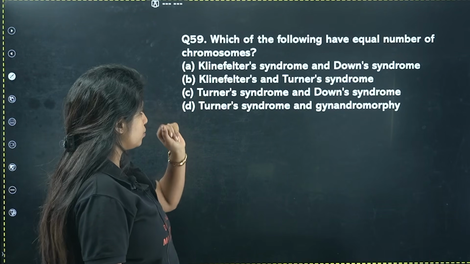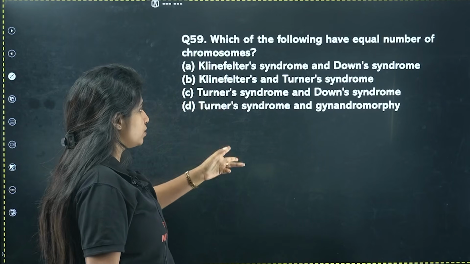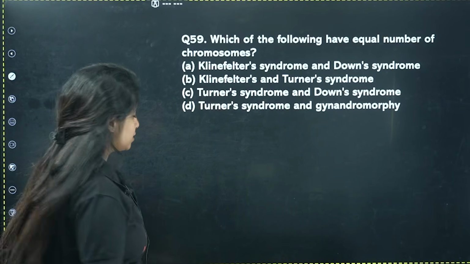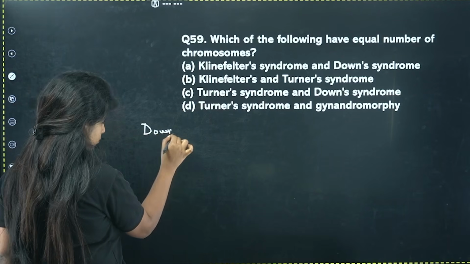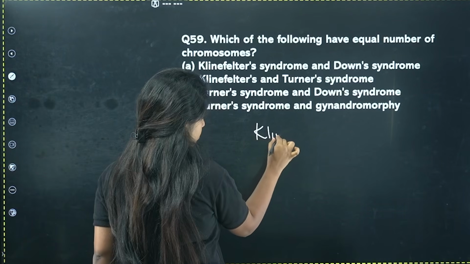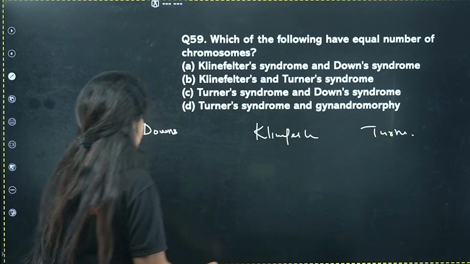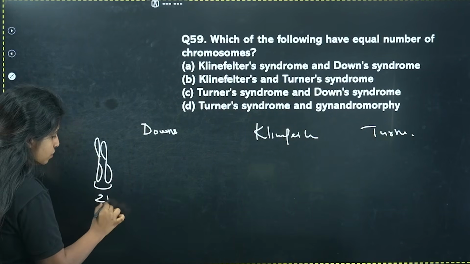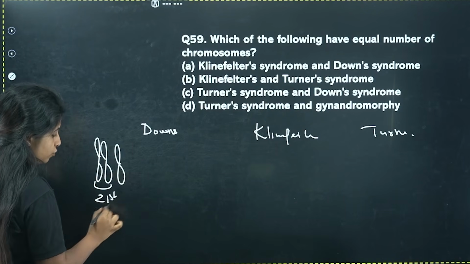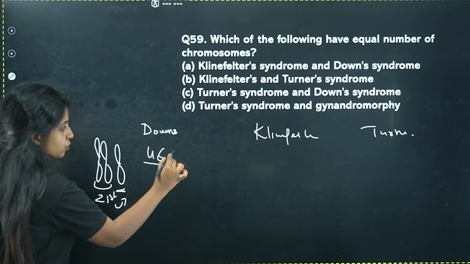Klinefelter syndrome, Down syndrome. Klinefelter syndrome, Turner syndrome. Turner syndrome, Down syndrome. Turner syndrome, Klinefelter. Listen to me carefully. We just have 3 things in our book. One is Down's, one is Klinefelter's, and the other one is Turner's. Now, in Down syndrome, what is happening? You should have a pair of 21st chromosome, but you have one more extra chromosome. Usually we have 46 chromosomes, but one extra chromosome comes together.